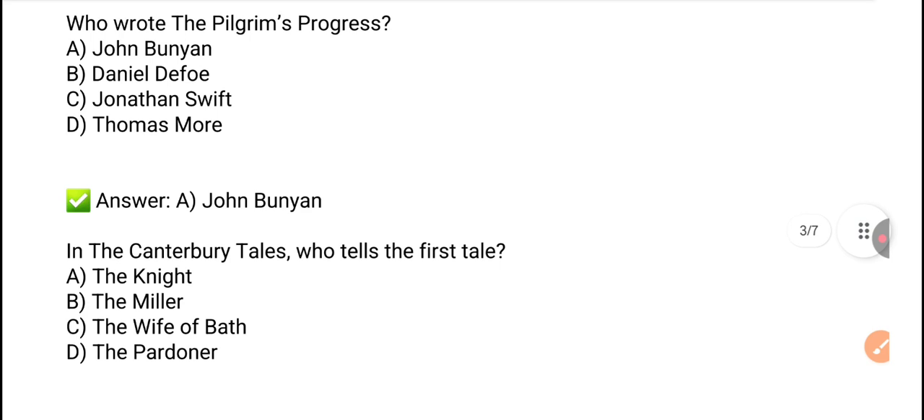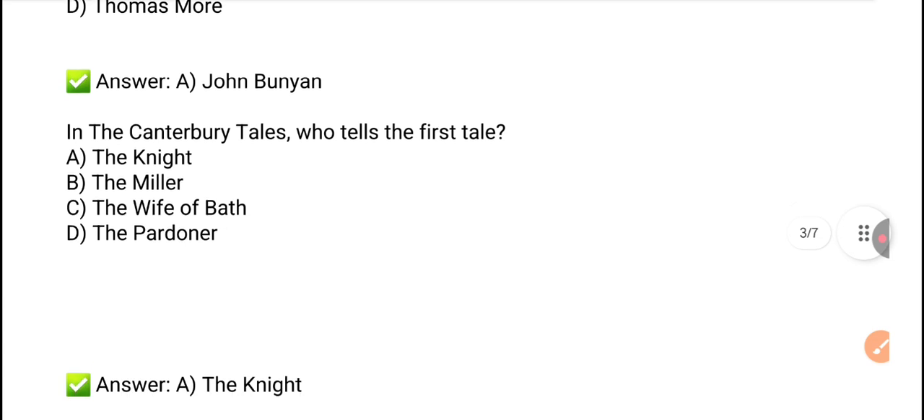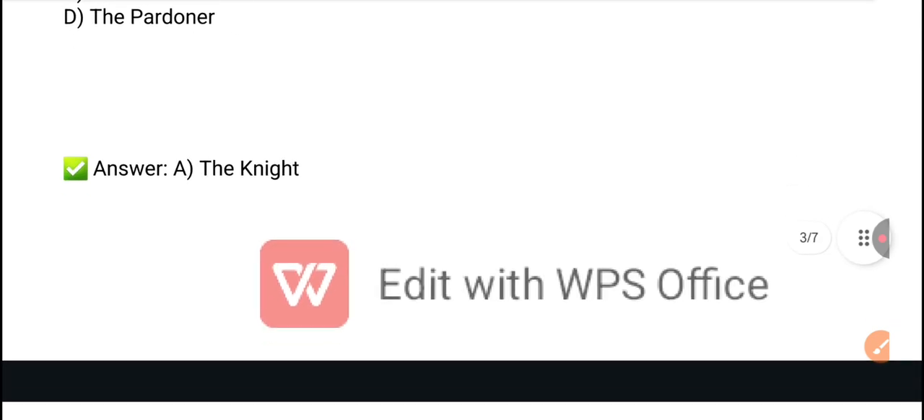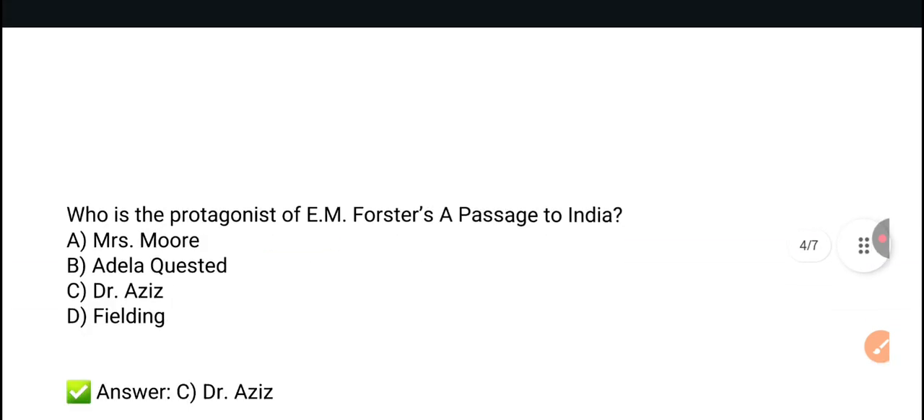Next question: in the Canterbury Tales, who tells the first tale? So Canterbury Tales, the first tale was of the night. Option A is the right answer. Next question: who is the protagonist of E.M. Foster's A Passage to India? So it's Dr. Aziz. Option C is the right answer. Dr. Aziz was the protagonist of E.M. Foster's A Passage to India.